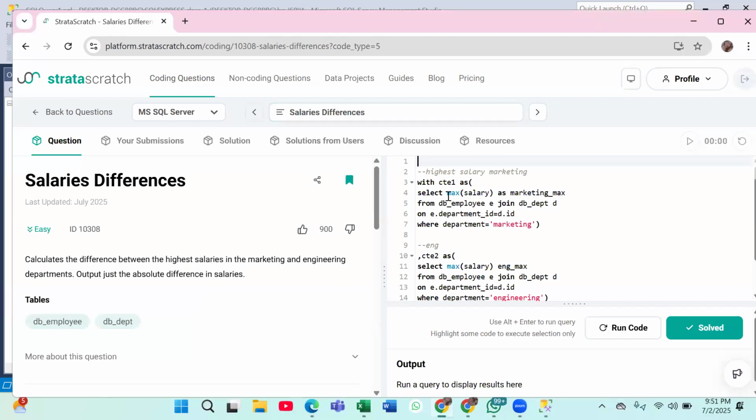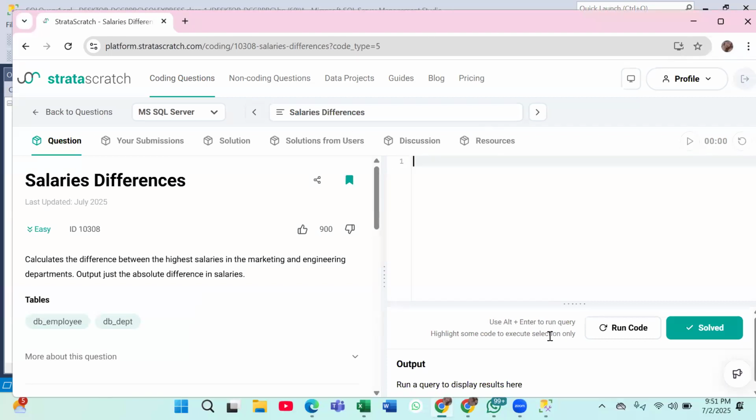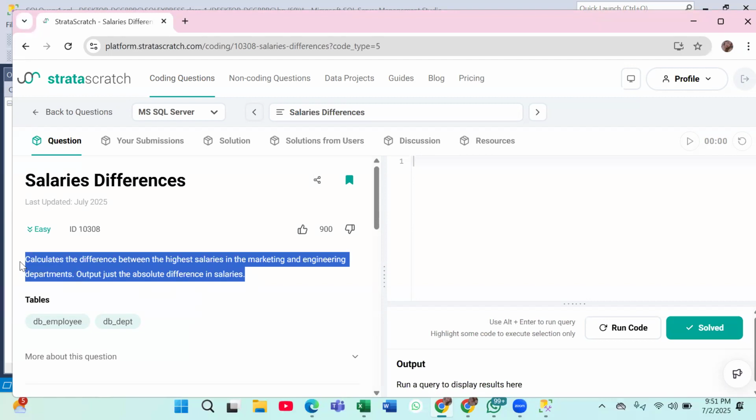This was the question that we did in our last class. Read it carefully and let me know how much you can understand. Calculate the difference between highest salary in marketing and engineering department. Output just the absolute difference. So what does this question mean?